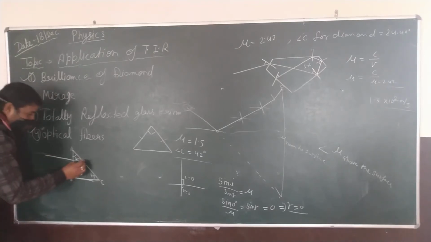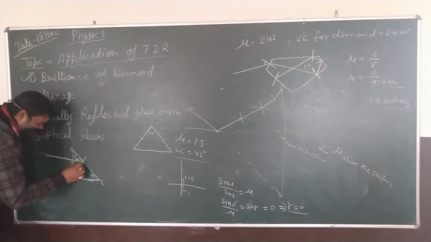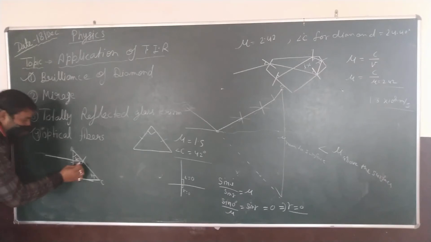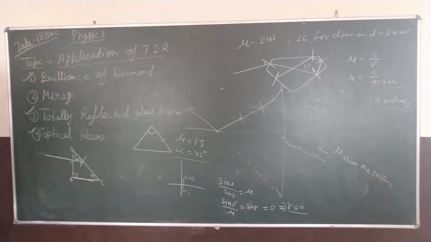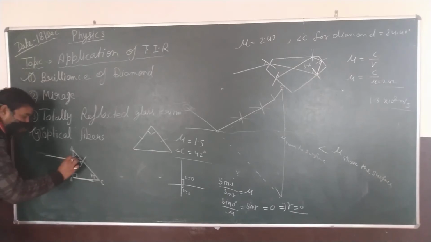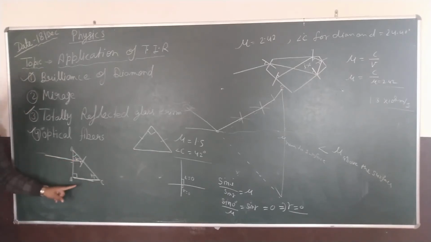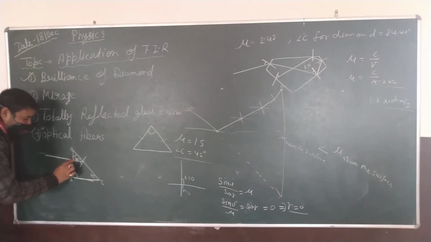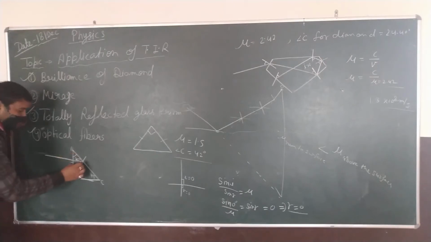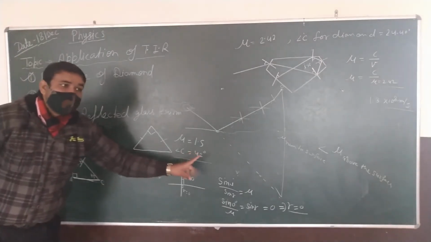When the light falls here, how much is this angle? Because this is parallel to the base, and according to the corresponding angle property of similar triangles, this angle is 45, this angle is 90, this 45, this 45, so this angle is also 45, which is greater than its critical angle.